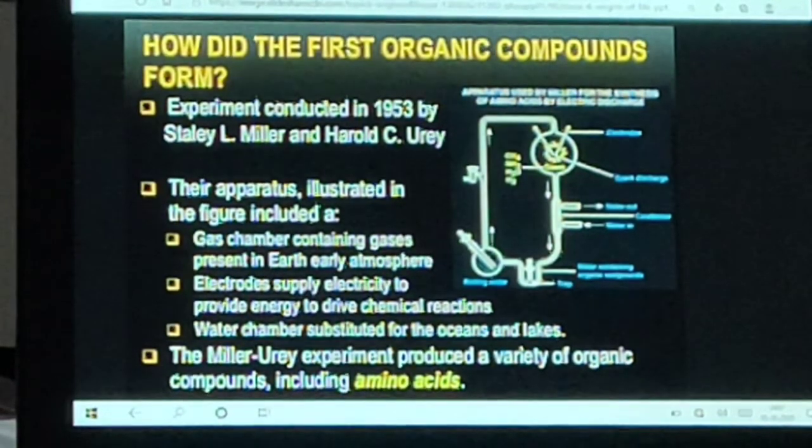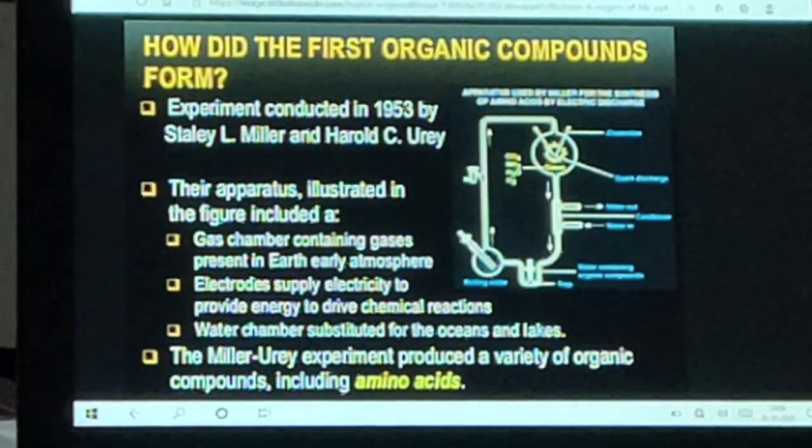Our next topic is origin of life on Earth. Darwin's theory of evolution tells us how life evolved from simple to more complex forms, and Mendel's experiment gives us the mechanism for inheritance of traits from one generation to the next.